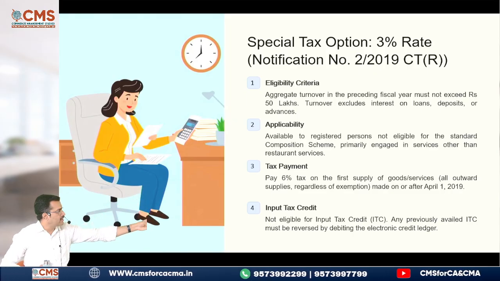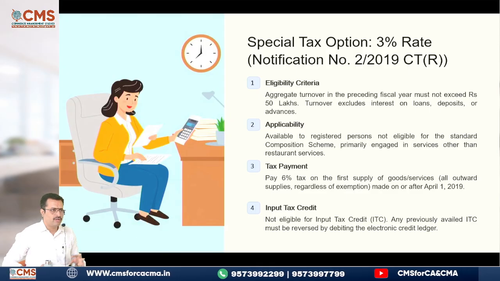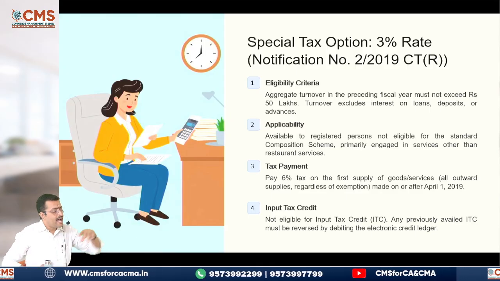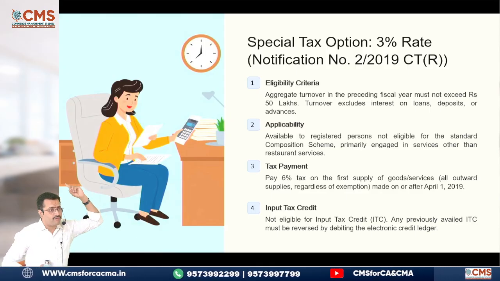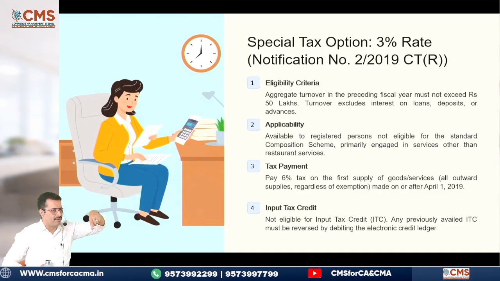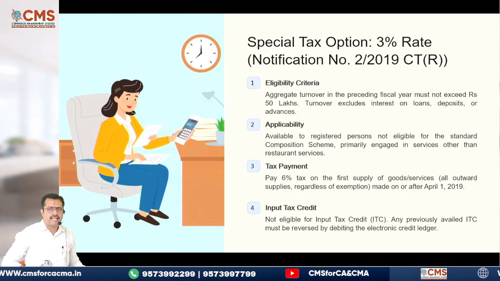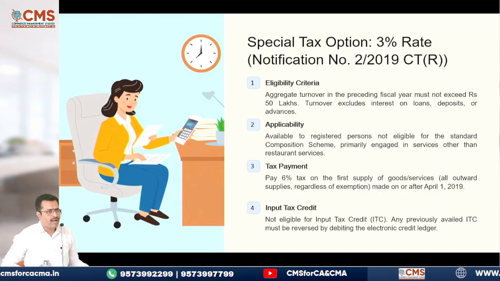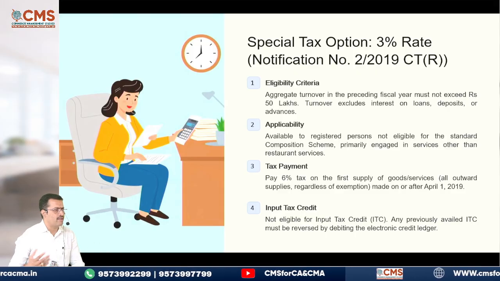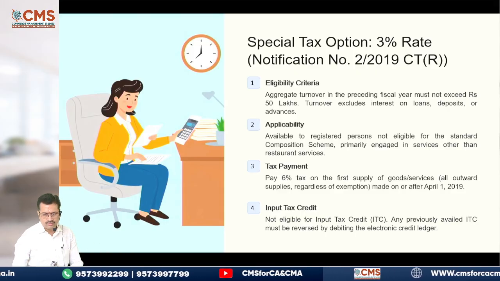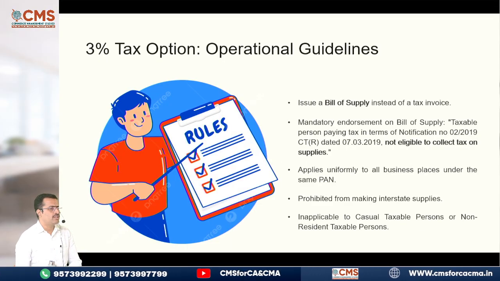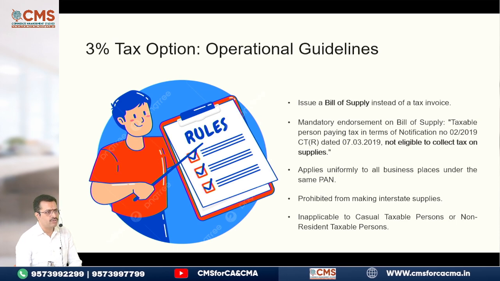And the second one is applicability. It is applicable to all registered persons other than those who are opting for earlier, that is 10 subsection 1. Next, you have tax payment, 6% you have to make, and lastly ITC, you cannot avail the ITC on your goods. Lastly, you should issue a bill of supply, you should not issue a tax invoice.